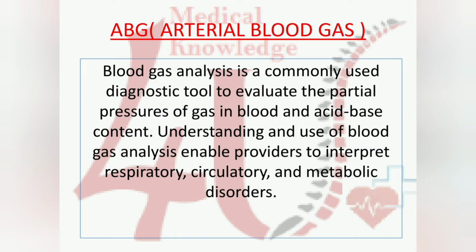Hi friends, today we will discuss arterial blood gas. What is arterial blood gas? Arterial blood gas analysis is the procedure to analyze the blood gas of arterial blood, including pH level, O2 level, CO2 level, and it helps to interpret respiratory, circulatory, and metabolic disorders.